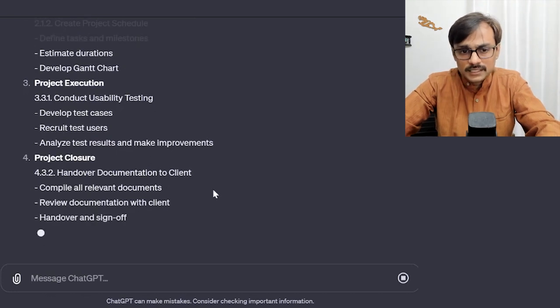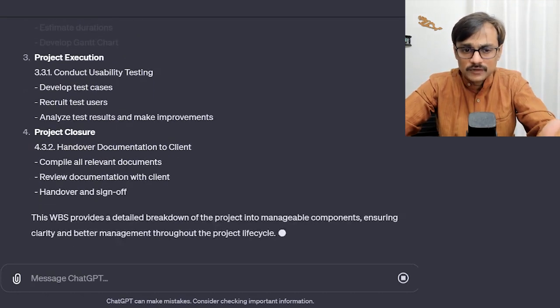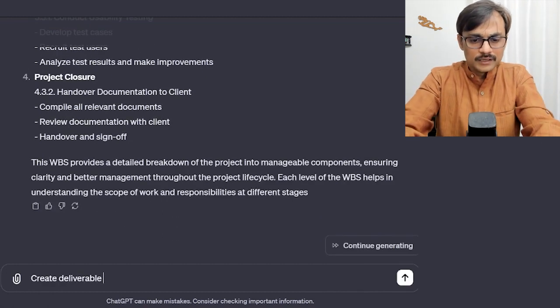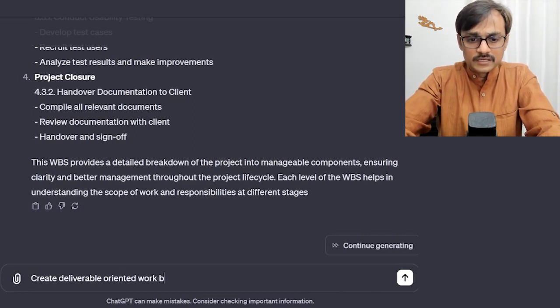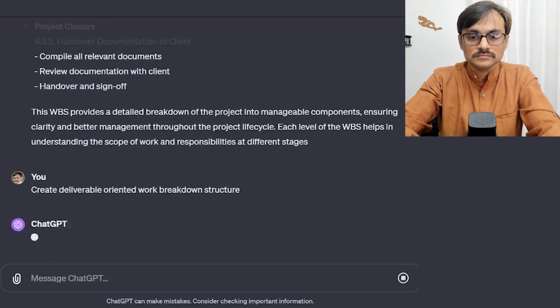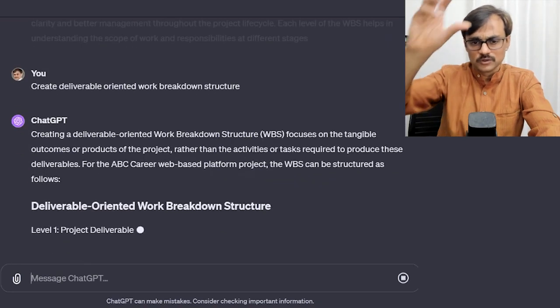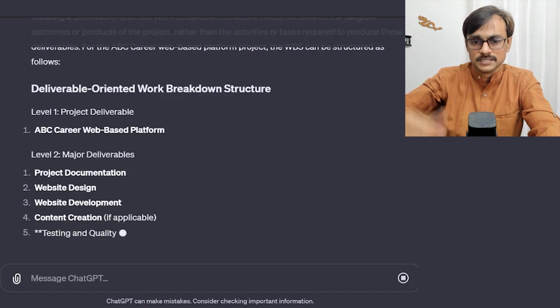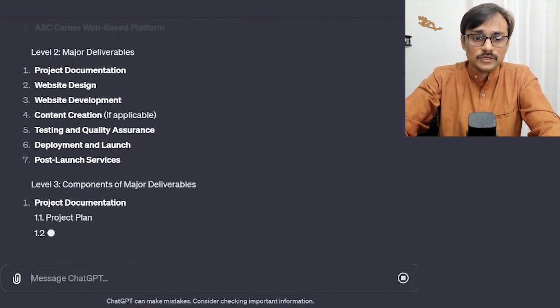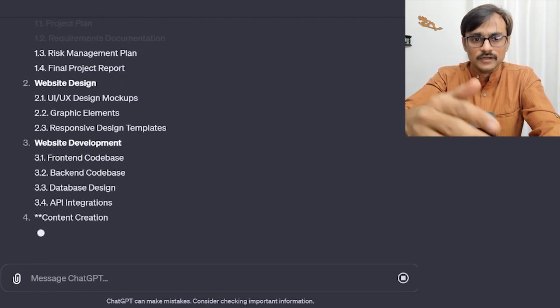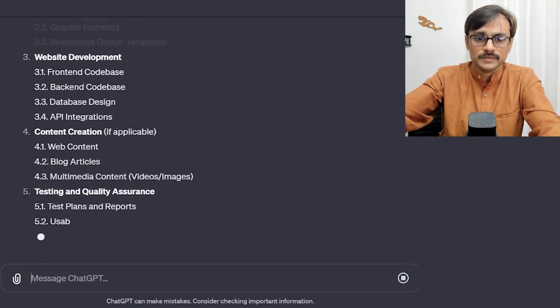If I don't like the task-oriented or phase-oriented work breakdown structure, I can say create a deliverable-oriented work breakdown structure. So probably not project planning and all. Let's talk about deliverables and then go into the details. Let's see how the deliverable-oriented work breakdown structure comes in. Major deliverables are listed, and each major deliverable has sub-deliverables.